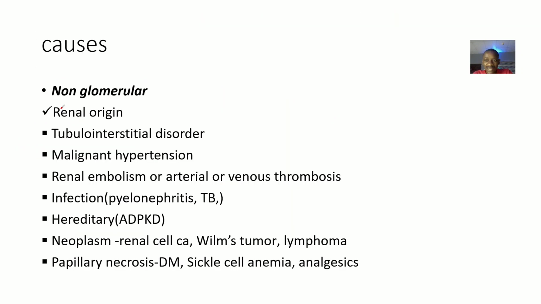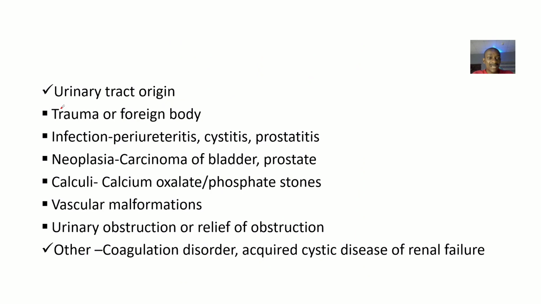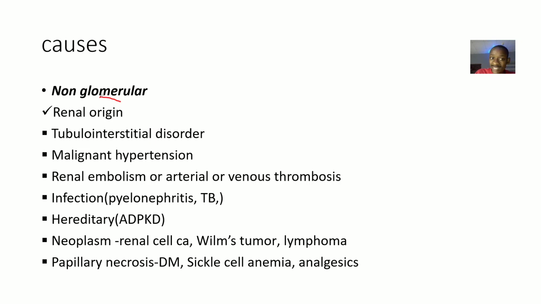Then it could be that the problem is outside the glomerulus, the unit where the kidneys have the biggest relationship with blood vessels. But the problem is still within the kidney, just other parts of the kidney that are not the glomerulus. So you still talk about renal origin, and that's why you're having problems like tubulointerstitial disorder, malignant hypertension, renal embolism, or arterial or venous thrombosis.